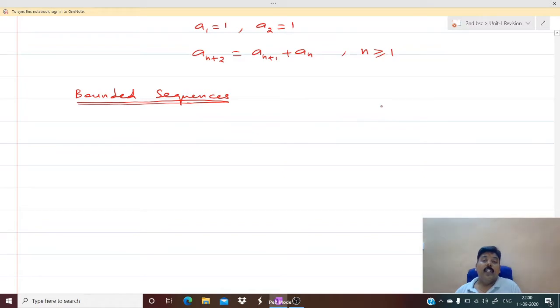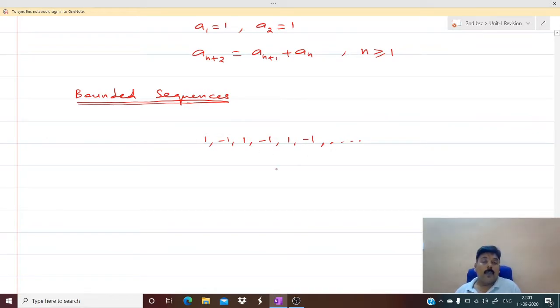So likewise, a bounded sequence means all the numbers in the sequence will be between certain numbers. For example, if I write 1, minus 1, 1, minus 1, 1, minus 1, etc., this is a bounded sequence.